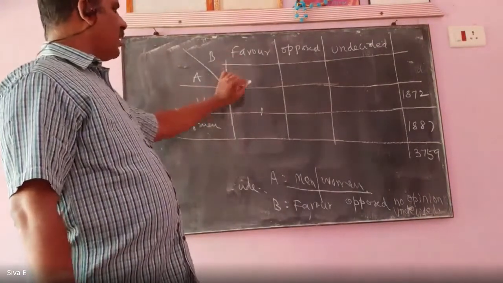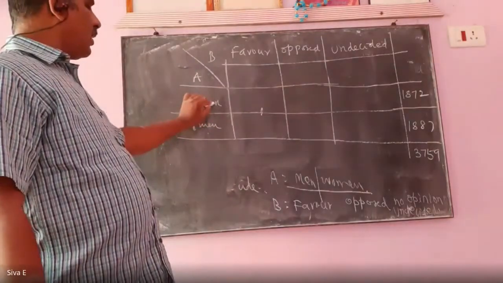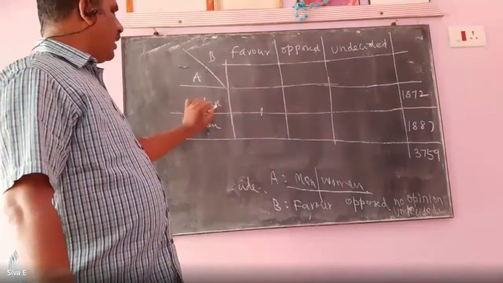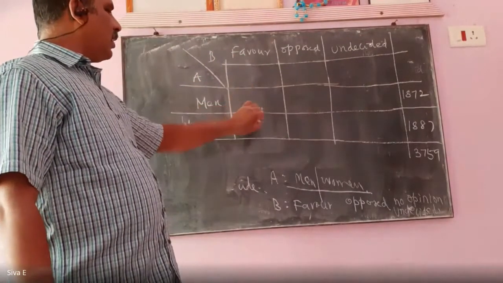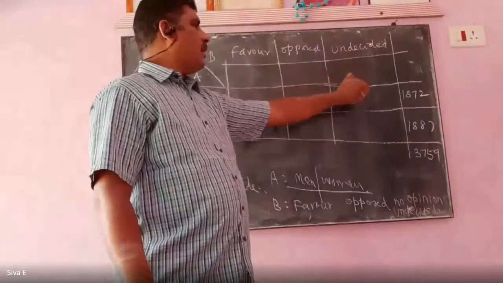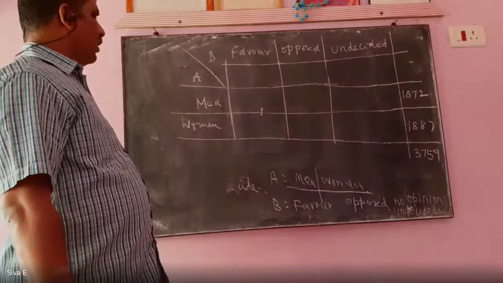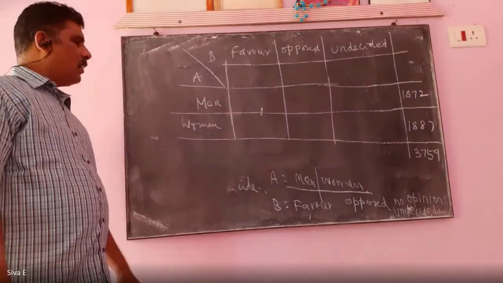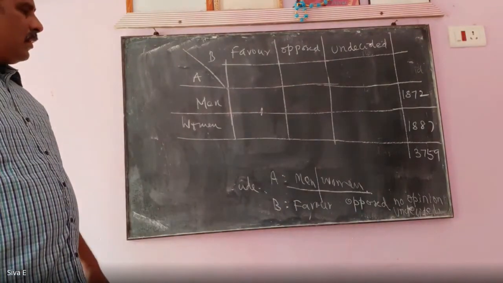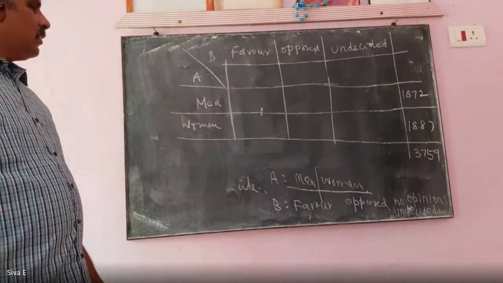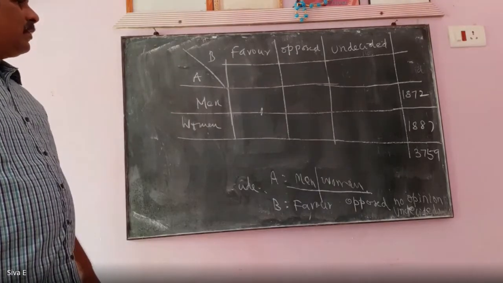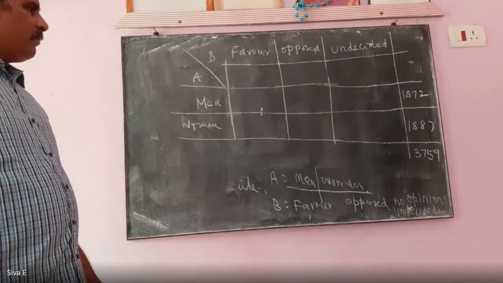So what is the value of this? Men and favor. What is given here? How many men are favor, or how many men are undecided? Are you able to identify any other value?